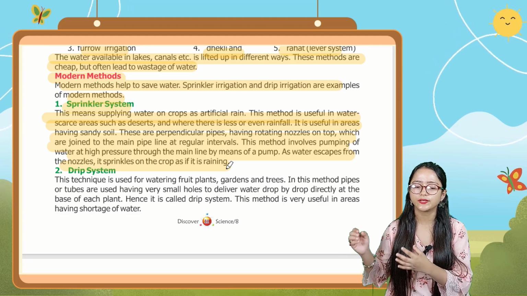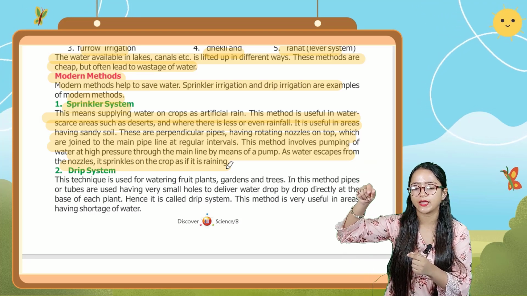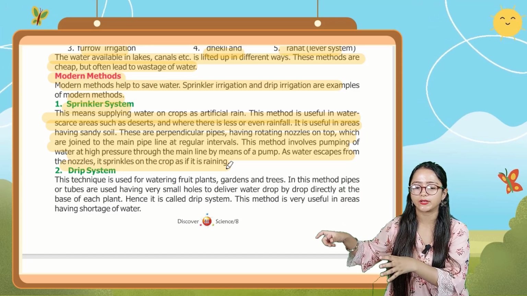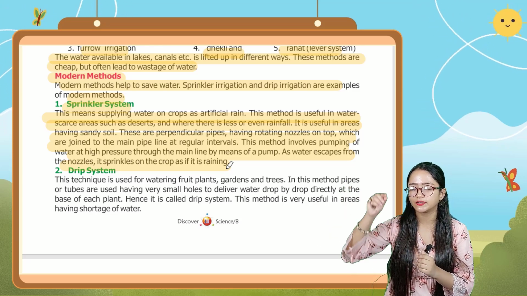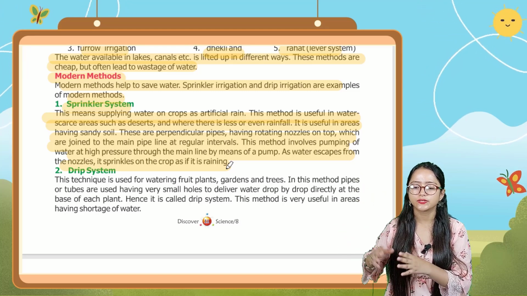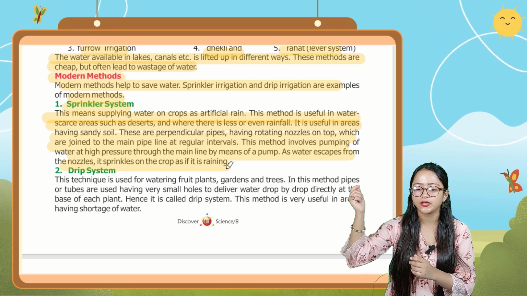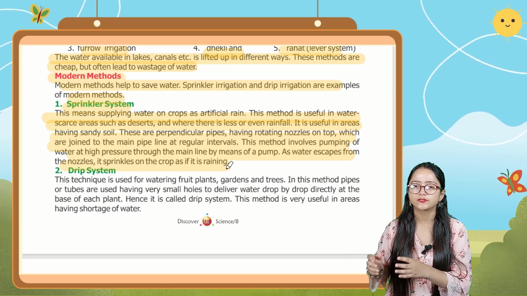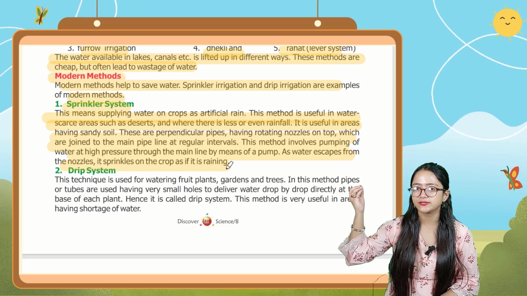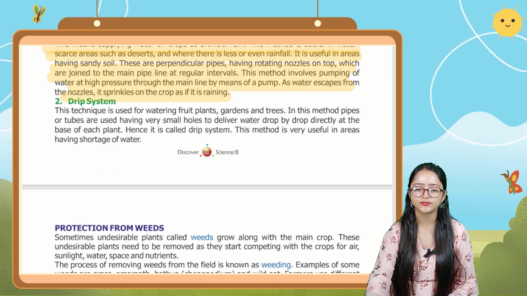It is useful in areas having sandy soil, and they can use a perpendicular pipe having rotating nozzles on top, which are joined to the main pipeline, and at regular intervals the water gets sprinkled at that particular place. This method involves pumping of water at high pressure through the main line by means of a pump, and as water escapes from the nozzles, it sprinkles on the crop as if it is raining. Okay, now the next system is the drip system.